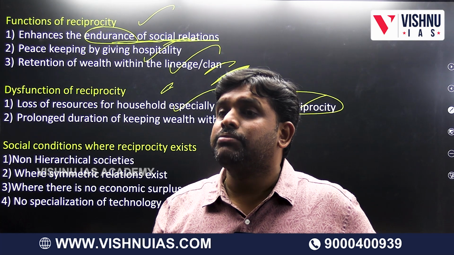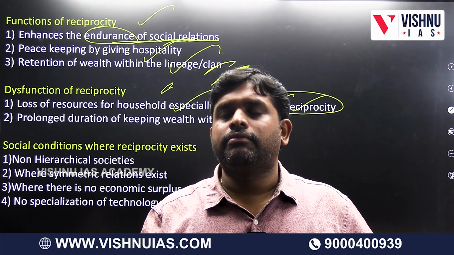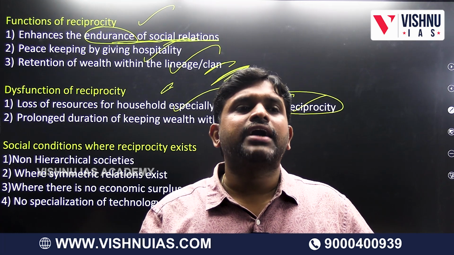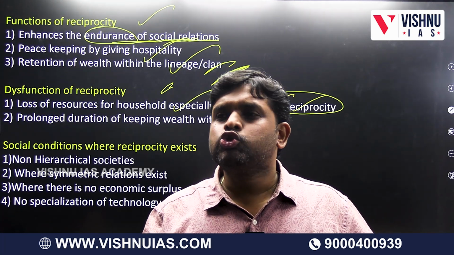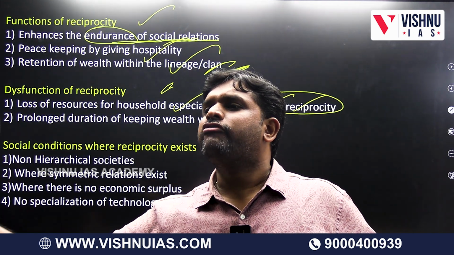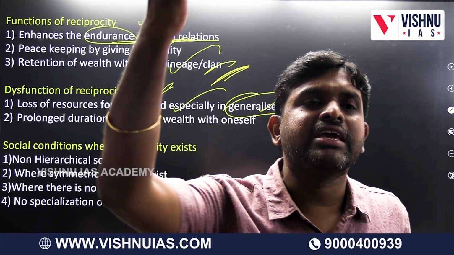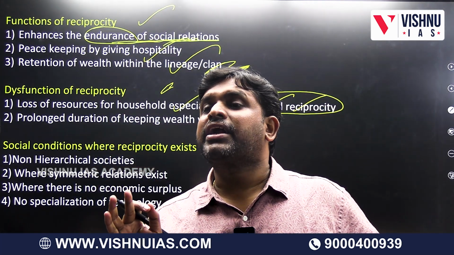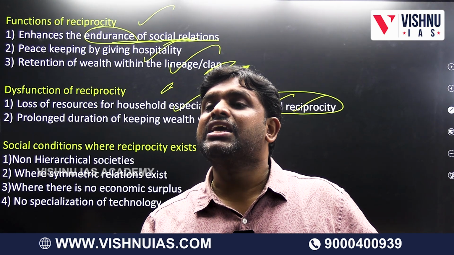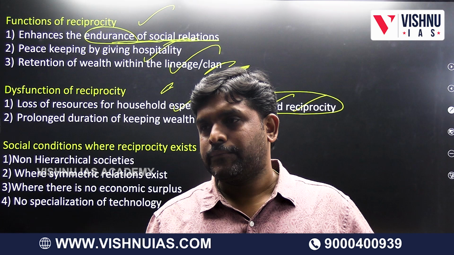Generalized reciprocity means, a Kung Bushman gets a hunt, he will not consume it. He will come to the community, a large chunk of people. Without expecting anything, he will take the hunt and give it to them. Without expecting anything in return, if we are giving, it is called generalized reciprocity.